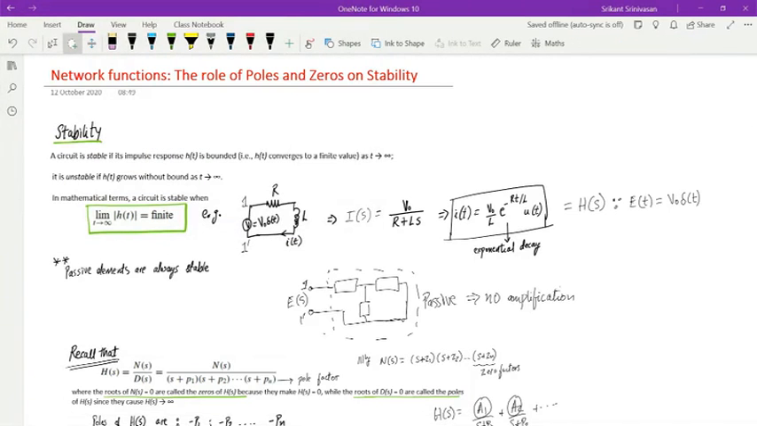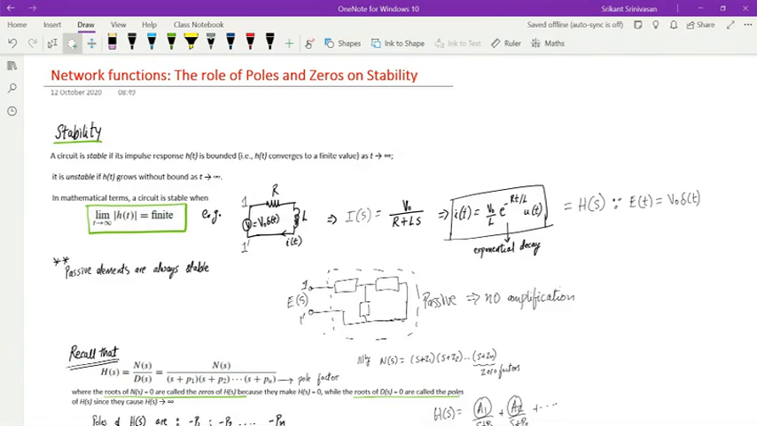In general, the definition of a stable circuit, is this something you've studied in signals and systems? A circuit is stable if its impulse response is bounded. That means h of t converges to a finite value as t tends to infinity. And if the system is unstable, then it grows without bound as t tends to infinity.